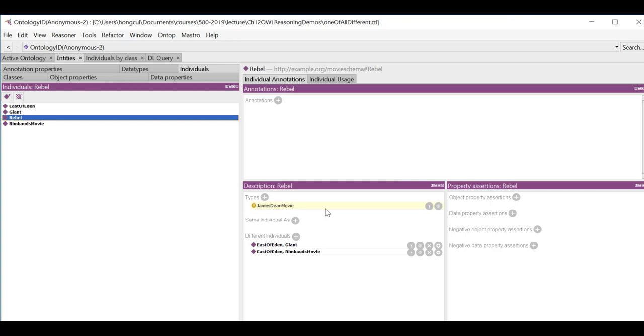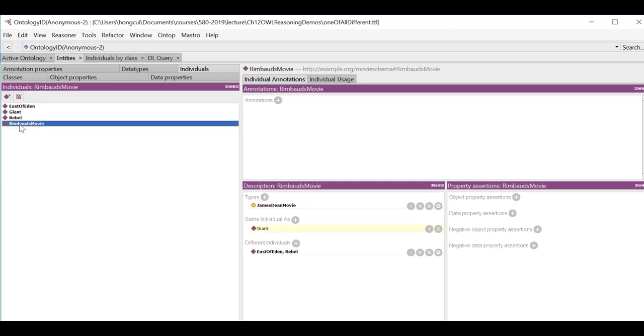So we can see that the reasoner has made some progress. Anything that shows up in the light yellow background are the statements that have been inferred. We can look at this and Rimbaud's movie. The system knows now, based on what we told it, Rimbaud's movie can only be the same individual as Giant to make the whole thing work. To make all the statement logic consistent, the only logical conclusion we can draw is Rimbaud's movie is actually the same as Giant.